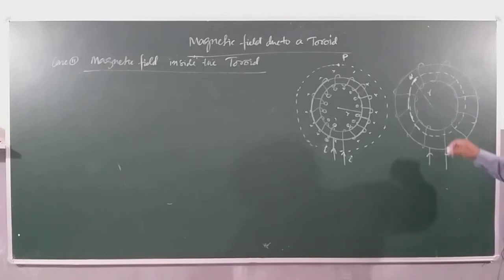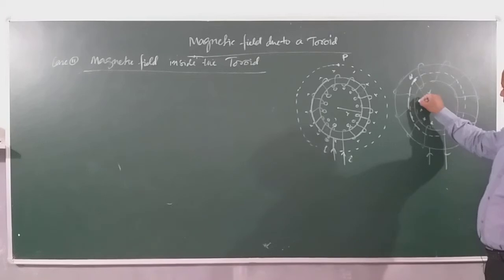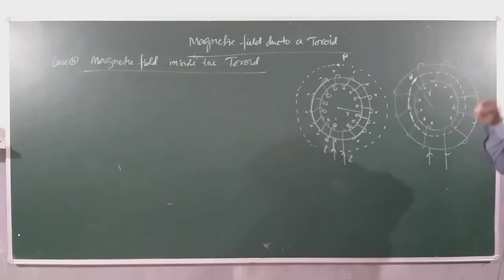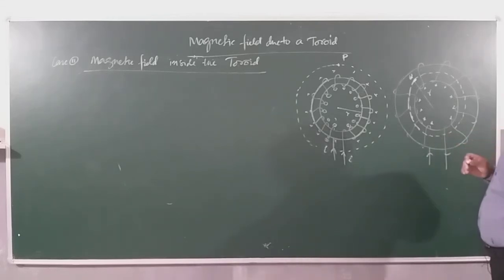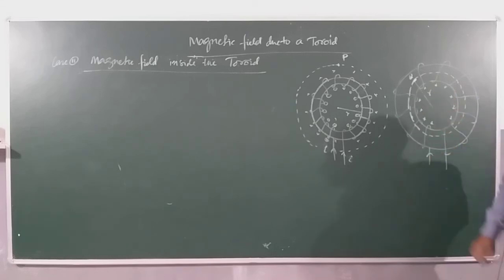Here you can see only the currents going inside are located. It is an important point for you to note. That means all the currents which are located inside this dotted Amperian loop, all these currents are in the same direction.